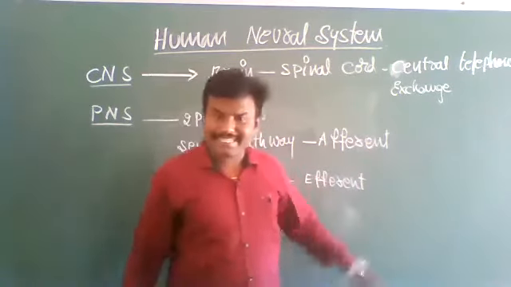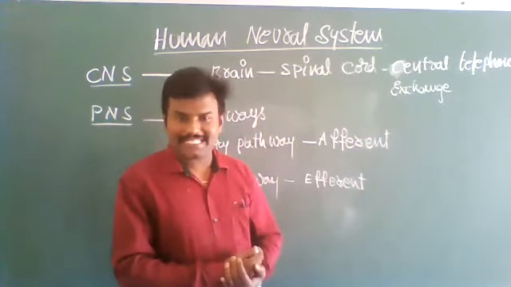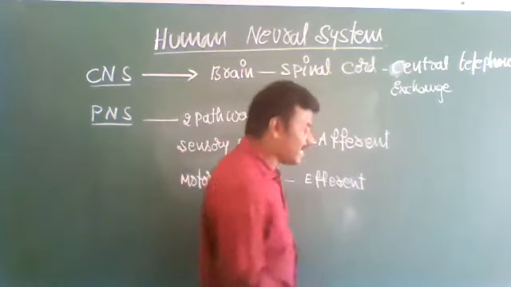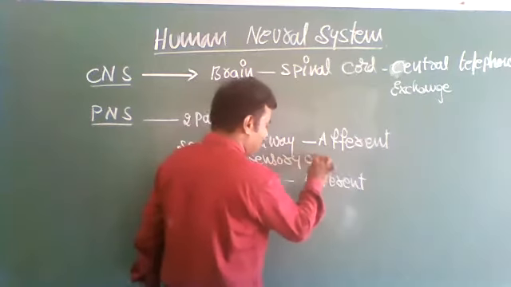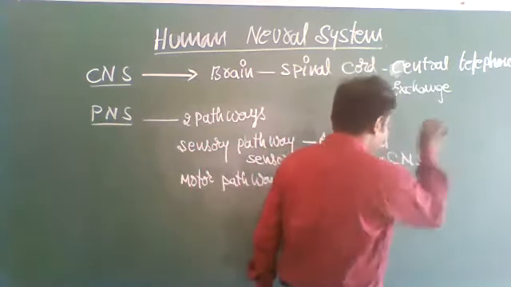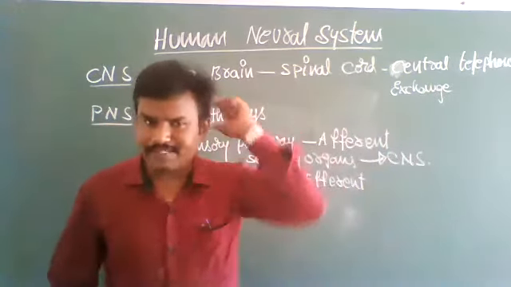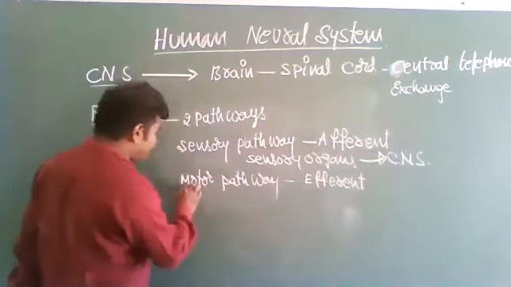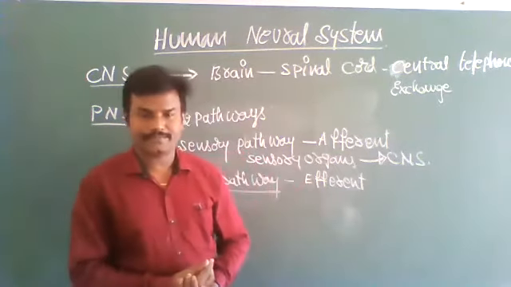The sensory pathway sends impulses from the sense organs to the central nervous system: from the eye to the central nervous system, nose to the central nervous system, lips to the central nervous system, etc. Whereas the motor pathway is also called the efferent pathway.